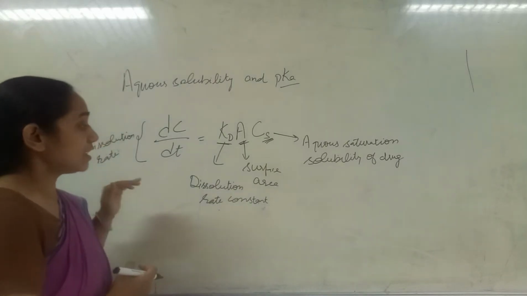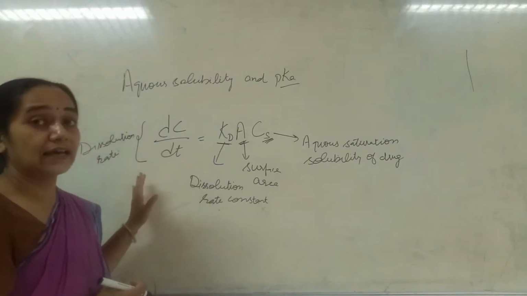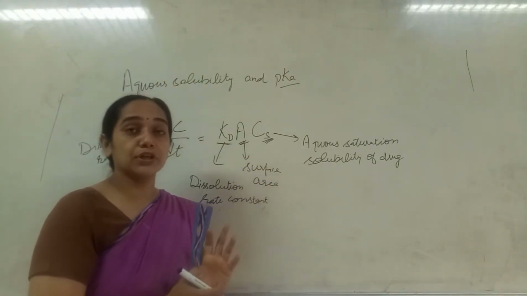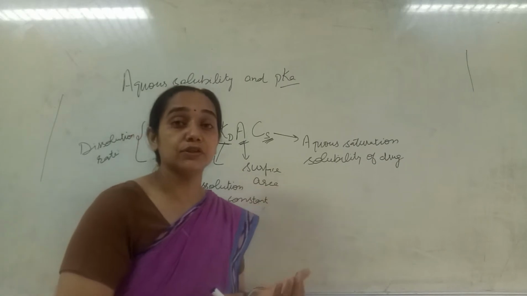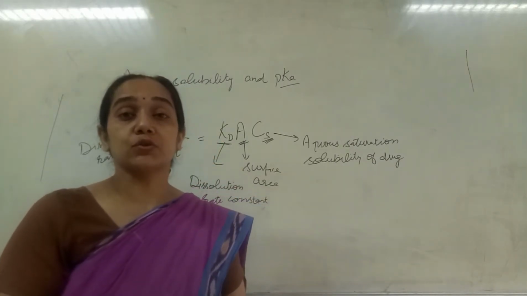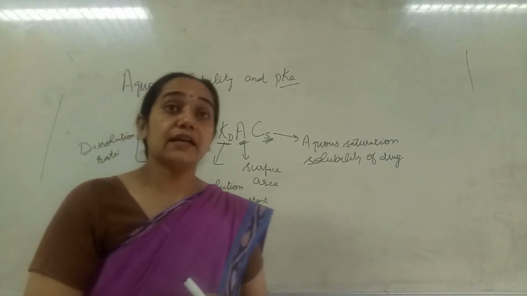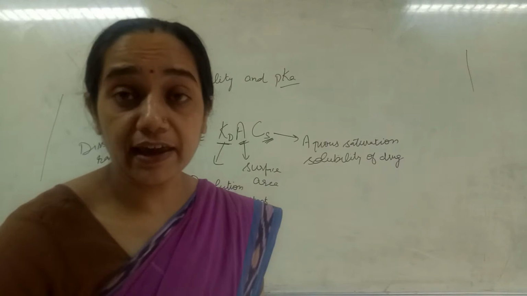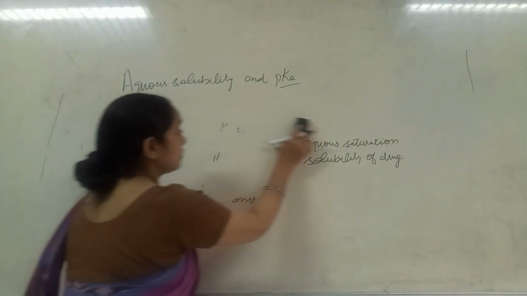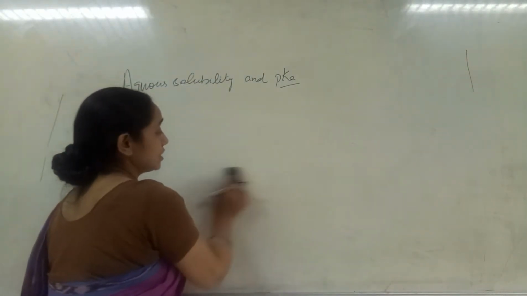Dissolution of the drug is governed by the surface area: the higher the surface area available for dissolution, the higher the rate of dissolution. The lesser the surface area available, the lesser the dissolution. Now, if I express solubility in terms of the surrounding pH and its dissociation constant,